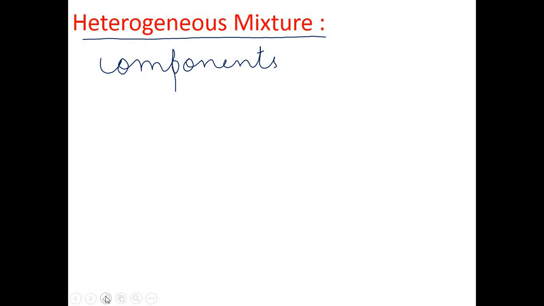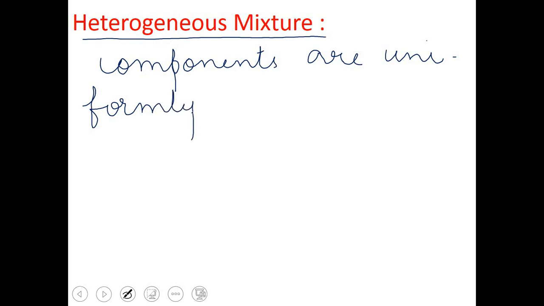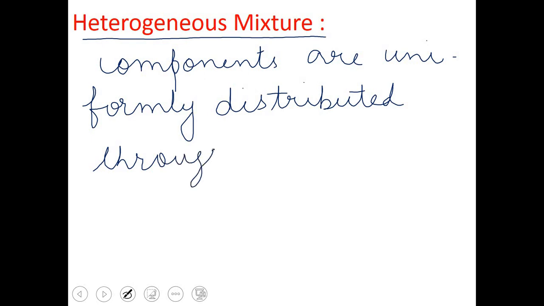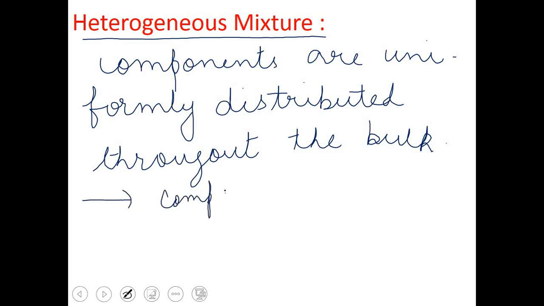In heterogeneous mixtures, components are not uniformly distributed throughout the bulk of the mixture, and the components of the mixture are visible. That is the second point. The components of the mixture are visible.